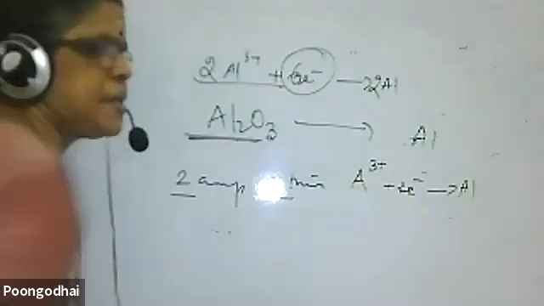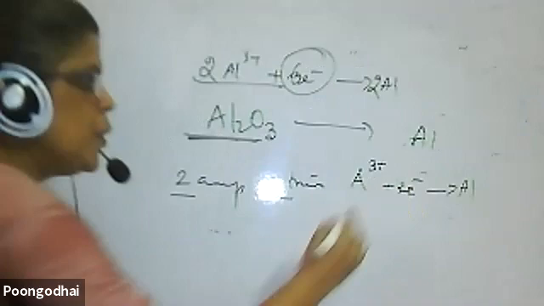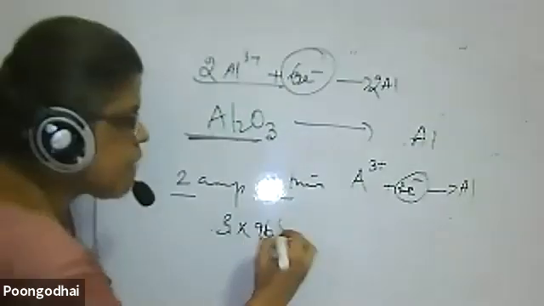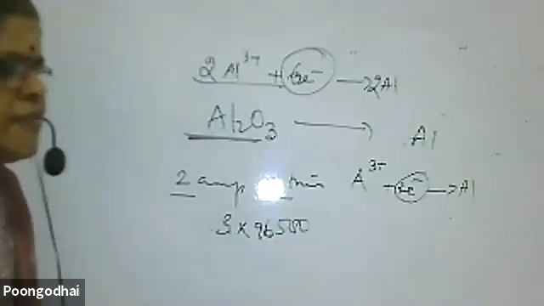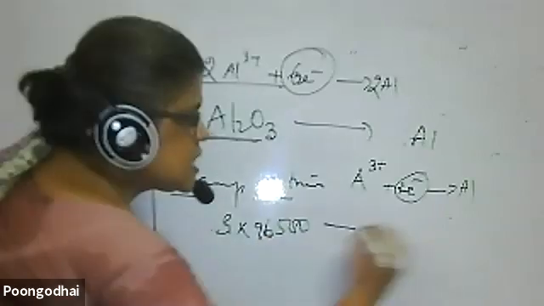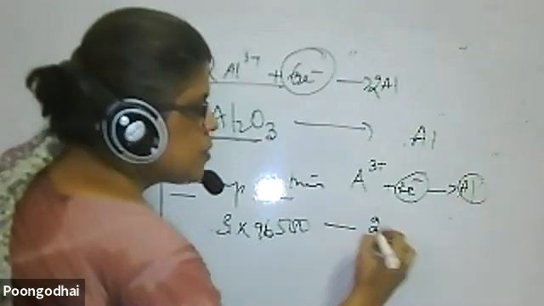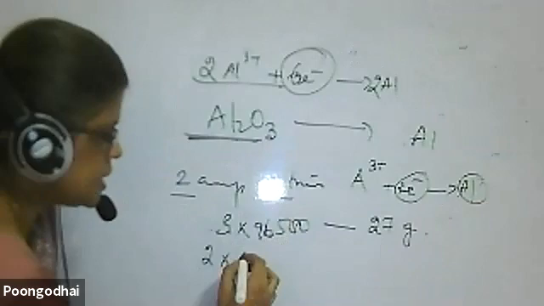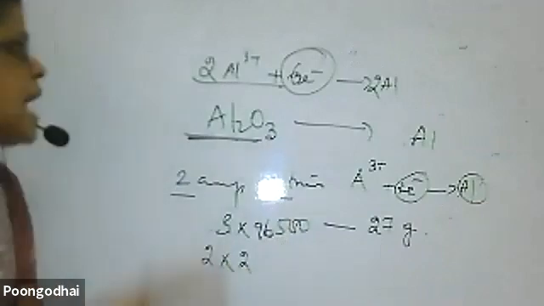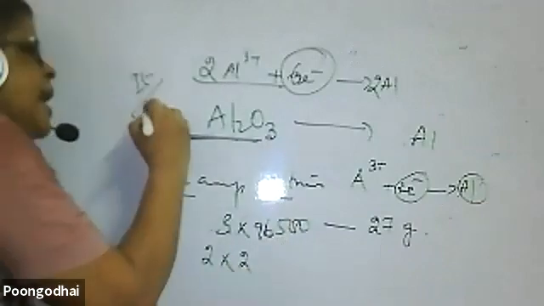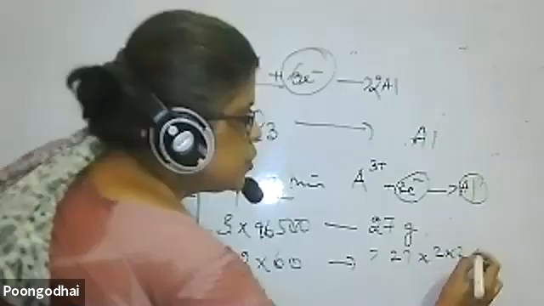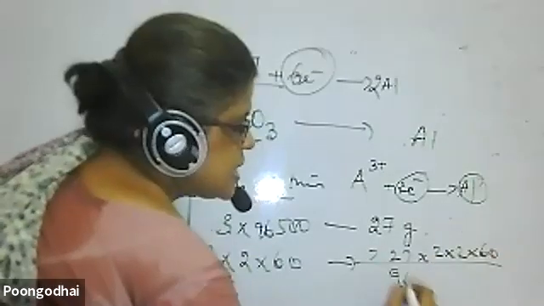From that I find it. Correct? How many electrons are there? 3 electrons, so 3 into 96,500. Understand? That many coulombs of Faraday will deposit 1 mole of aluminium, 27 grams. Therefore, 2 amperes, then 2 minutes. My current I into T should be in ampere second. So 2 minutes into 60 will deposit how many grams? 27 into 2 into 2 into 60 by 3 into 96,500.